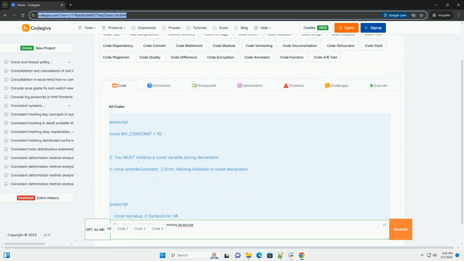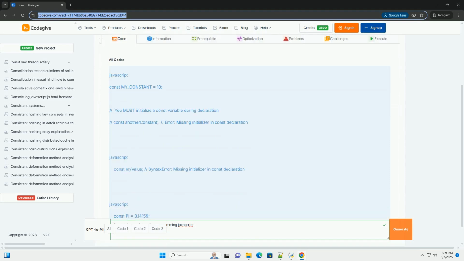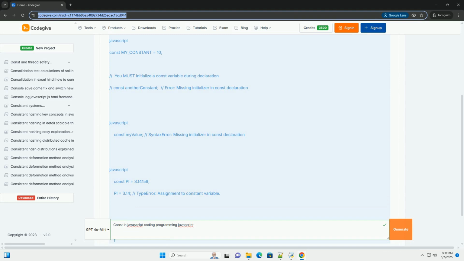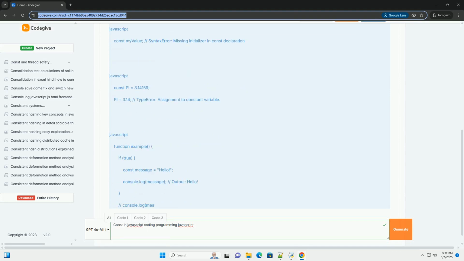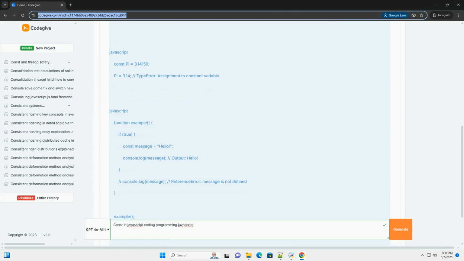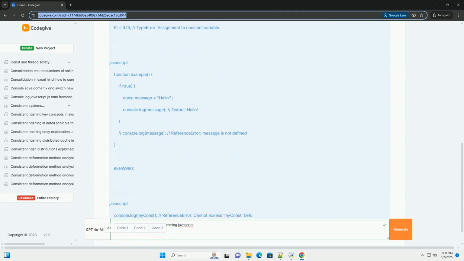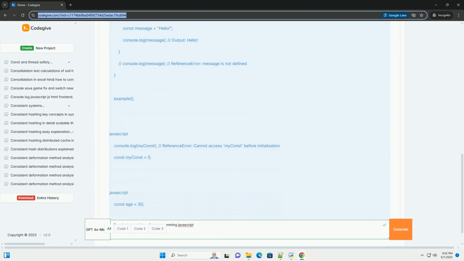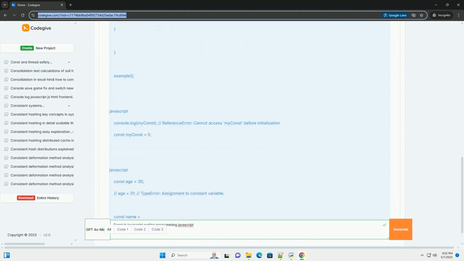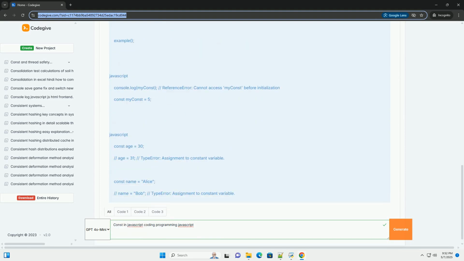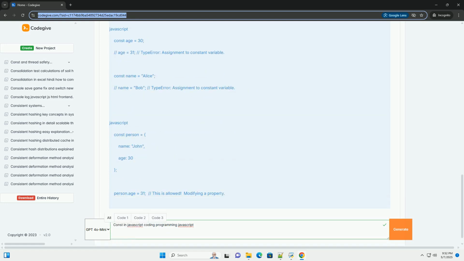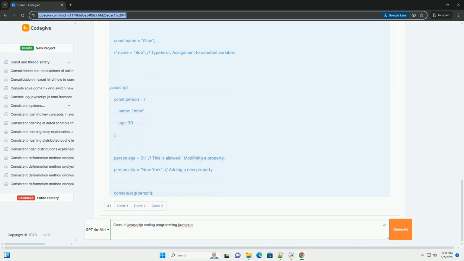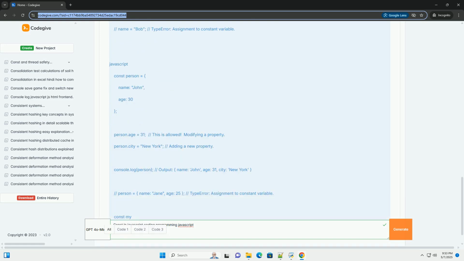OK, let's dive deep into the const keyword in JavaScript. This tutorial will cover everything from the basics to more nuanced usage and best practices. Understanding const in JavaScript. In JavaScript, const is a keyword used to declare a variable. It's important to understand what const actually means and doesn't mean, as it's a common source of confusion, especially for programmers coming from other languages.